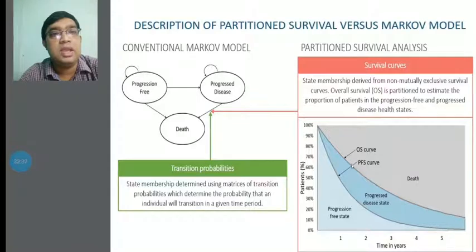Then you go to these systems, and the transition probabilities will be counted.